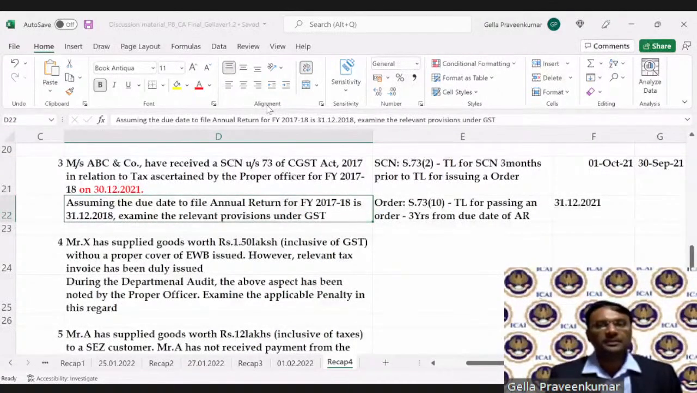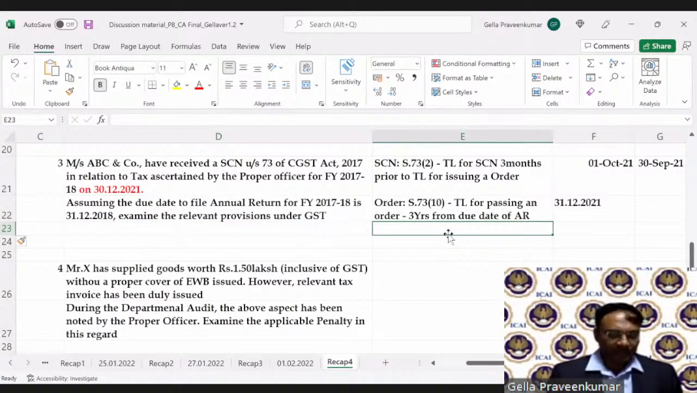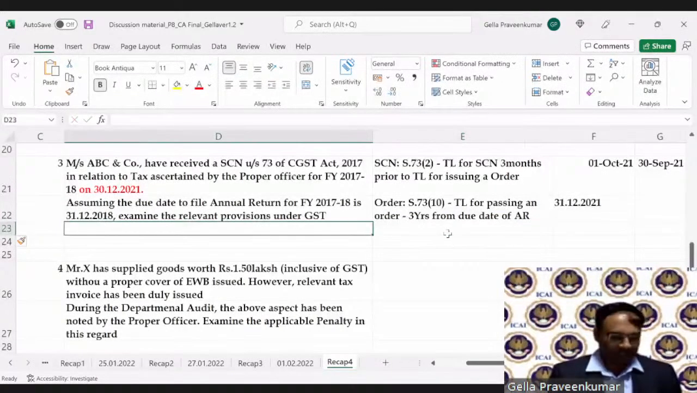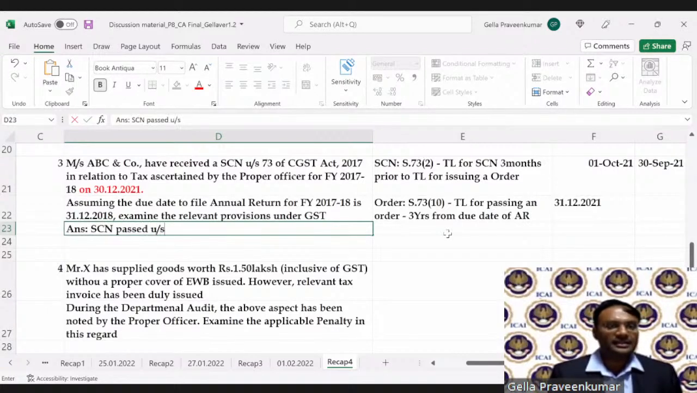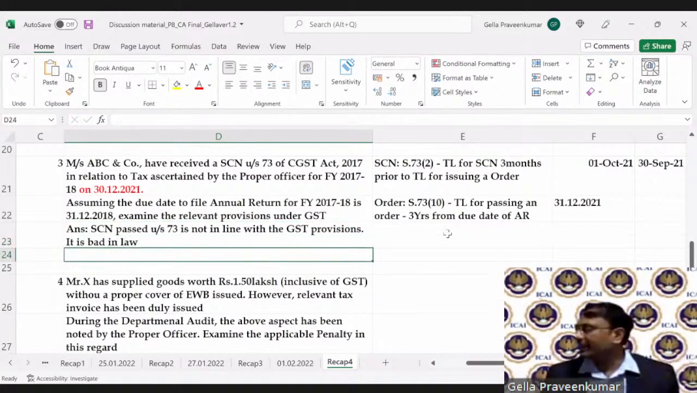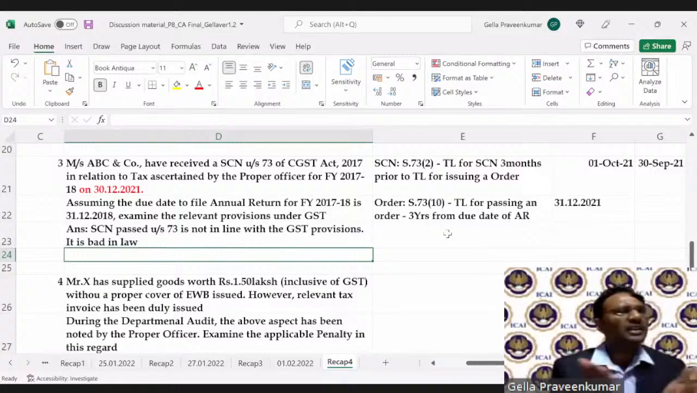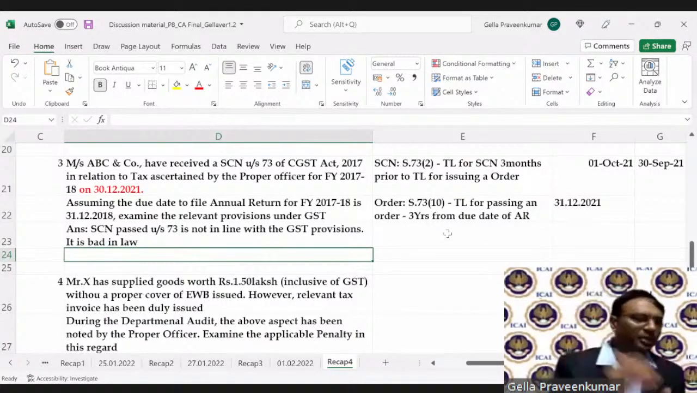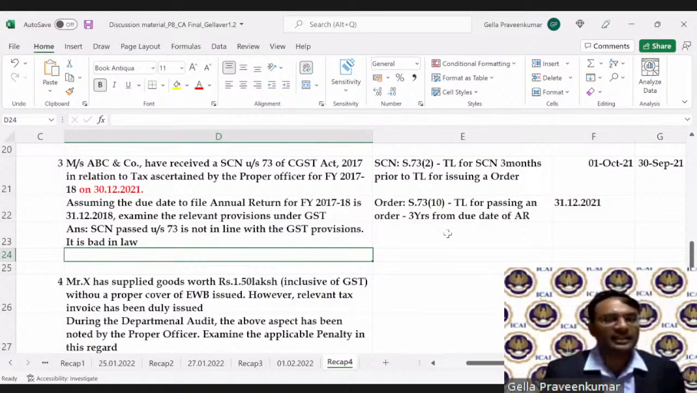Good. Now, so you will just say that the SCN passed under section 73 is not in line with the GST provisions. It is bad in law. So when it is bad in law, should I need to respond to that? I need not respond. I'll just say that, boss, you don't have authority. Sorry, go back. I cannot answer to you. That's all.